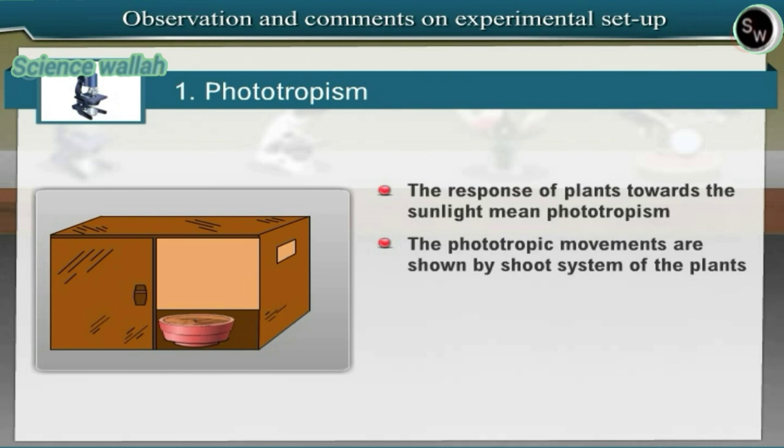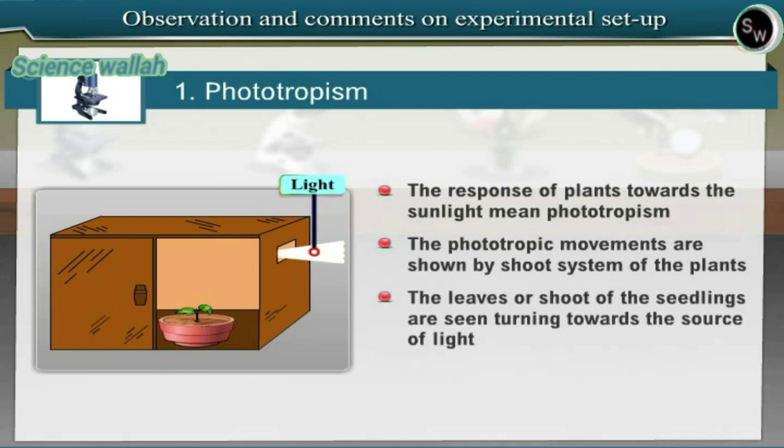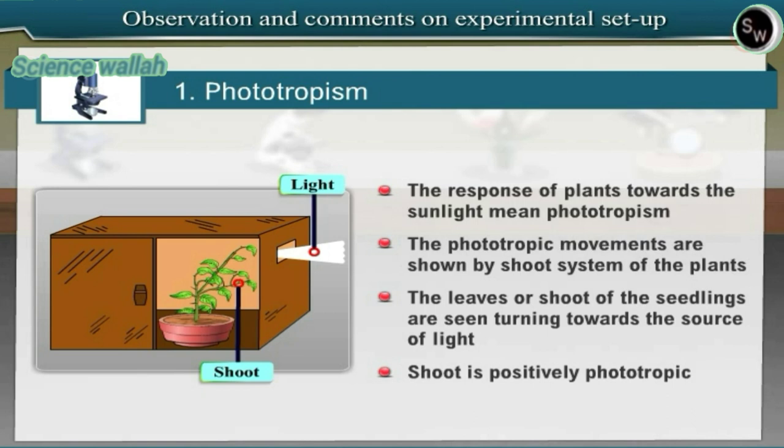You can see some small seedlings growing in a pot. This pot is kept in an enclosed chamber possessing a small window only on one side. Through this window, the light can enter inside. The leaves or shoot of the seedlings are seen turning towards the window, that is, towards the source of light. Therefore, we can understand that the shoot is positively phototropic.